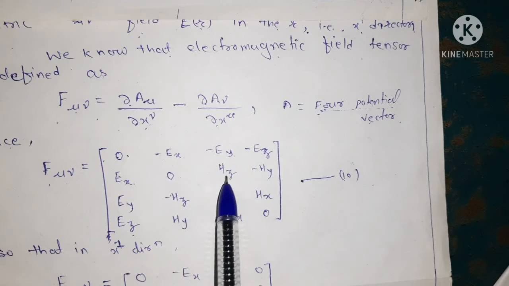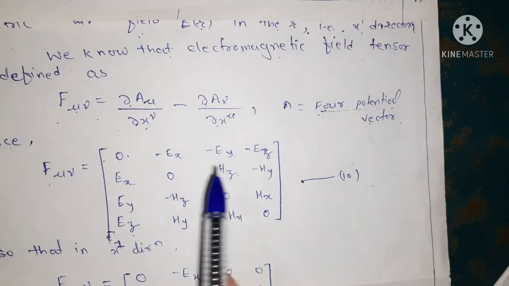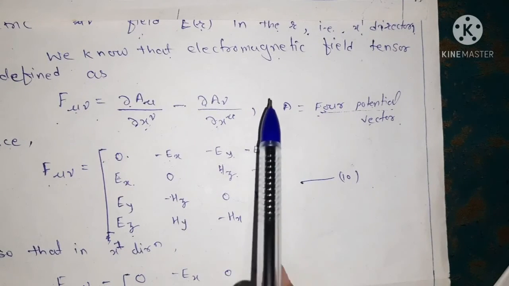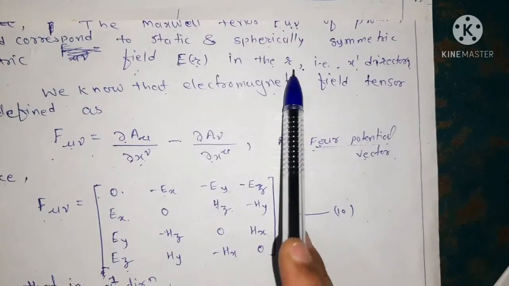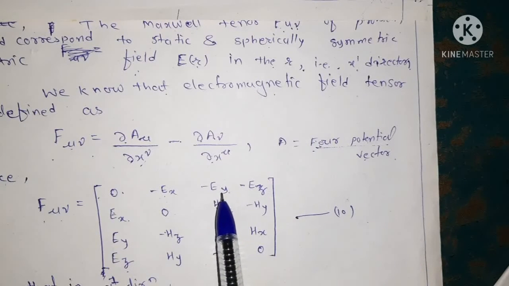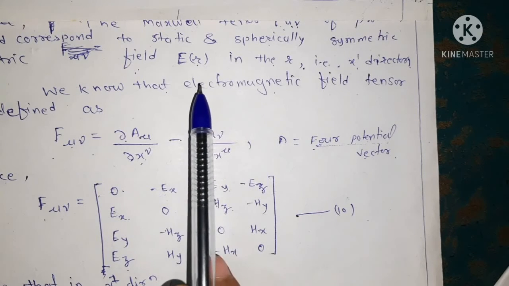Okay, and Hz is due to the magnetic field. H is due to the magnetic field and E is due to the electric field. But here E of r is defined only in the r direction, that is only in the x1 direction. So all other components Ey, Ez are 0, and we are taking only the electric field.